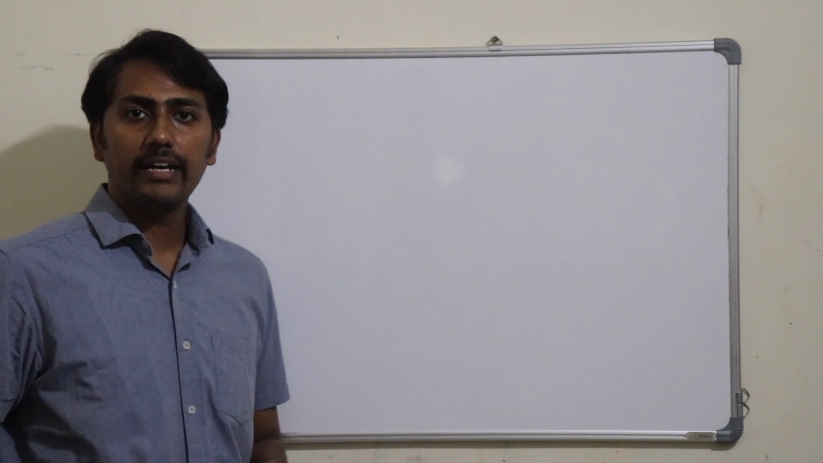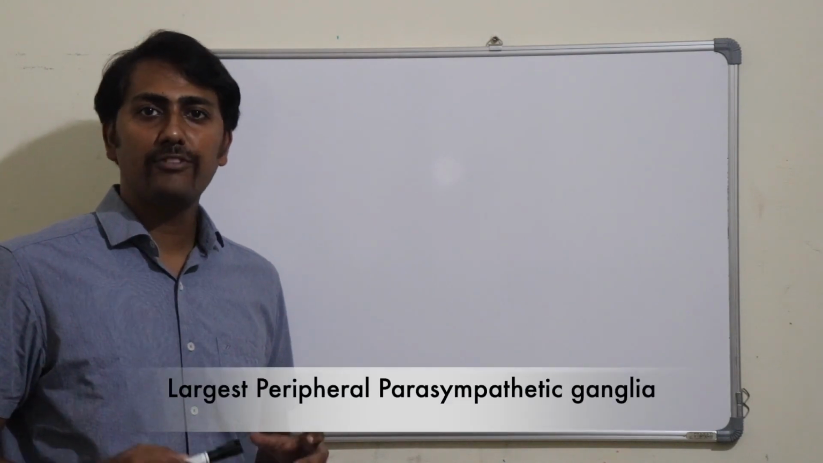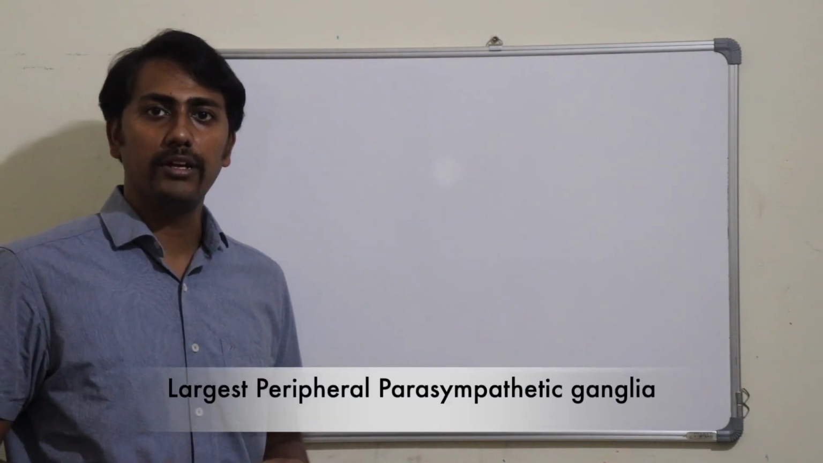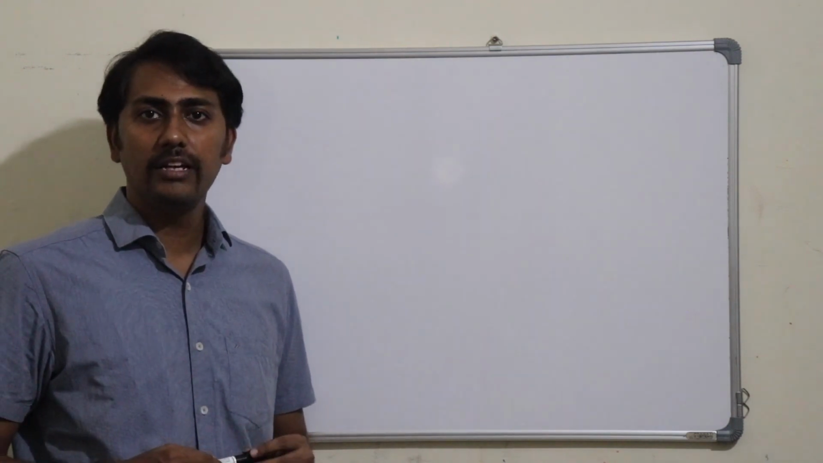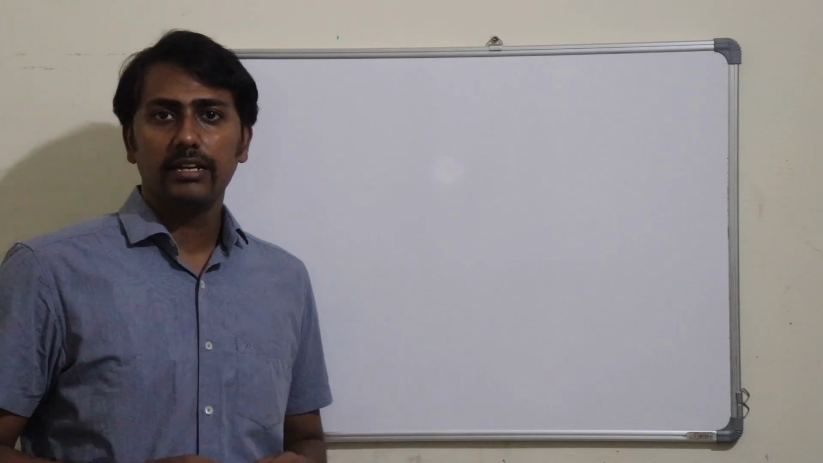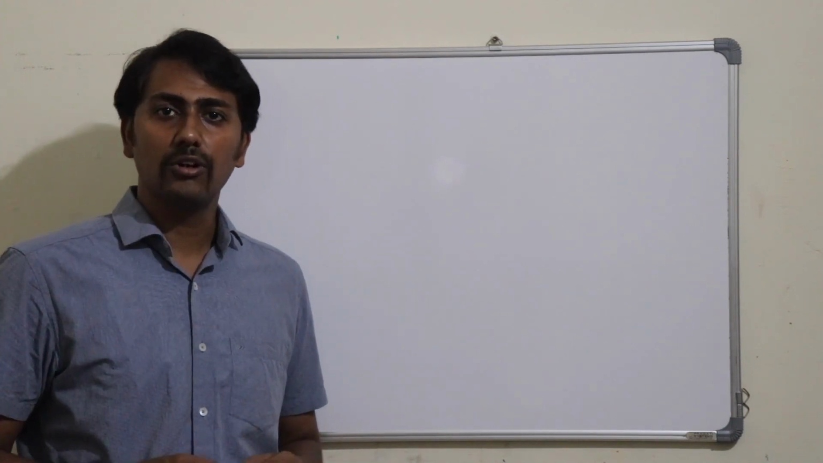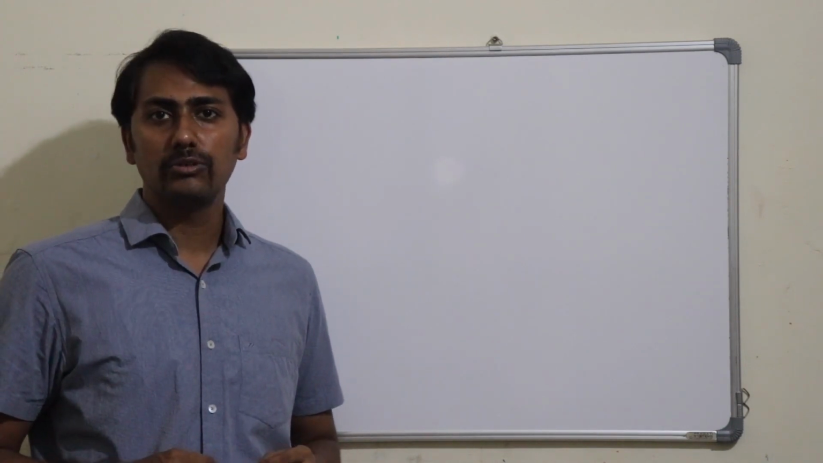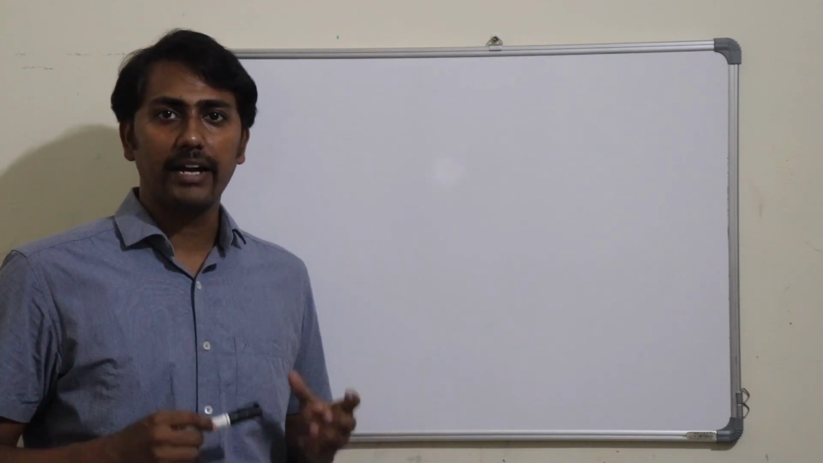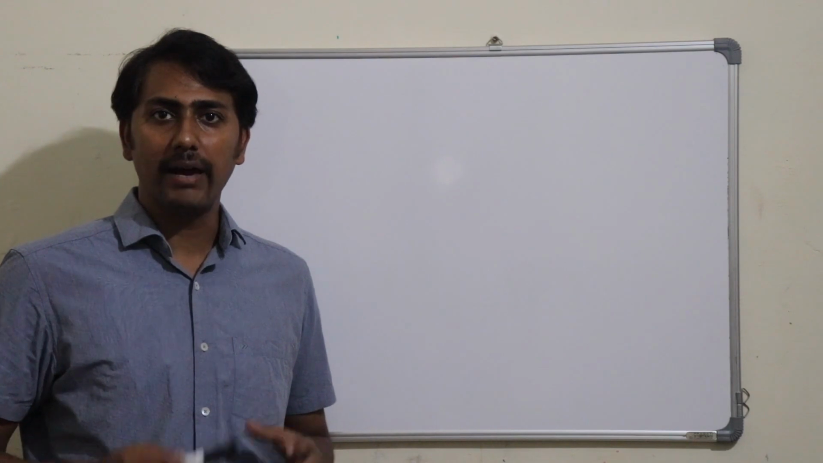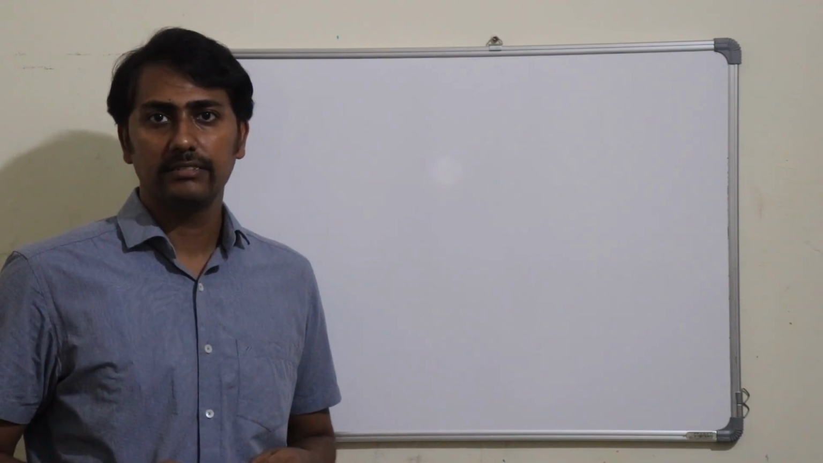The pterygopalatine ganglion is the largest peripheral parasympathetic ganglion of the head and neck, and it is present in the upper part of the pterygopalatine fossa. It serves as a relay station for the secretomotor fibers to the lacrimal gland, the mucous glands of the nose, paranasal air sinuses, the palate and the pharynx.